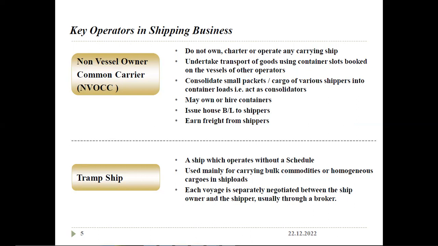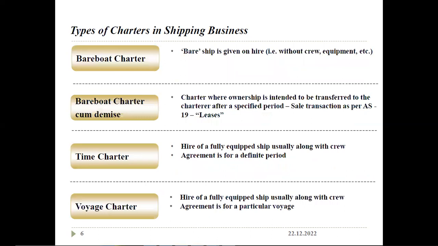Types of charters in shipping business. Bareboat charter: a ship is given on hire without any crew or equipment, that is, an empty ship is given. Bareboat charter cum demise means a charter where ownership is intended to be transferred to the charterer after a specified period. That is a sales transaction as per AS 19. Leases we will see later. After a particular period, the asset will be transferred, like that the chartered ship will be transferred after a specific period.